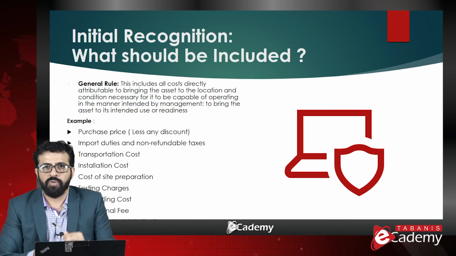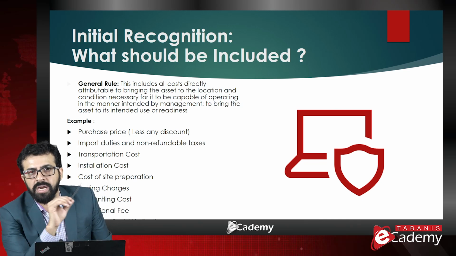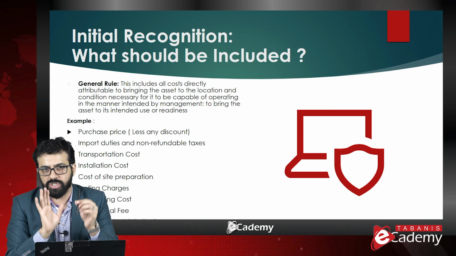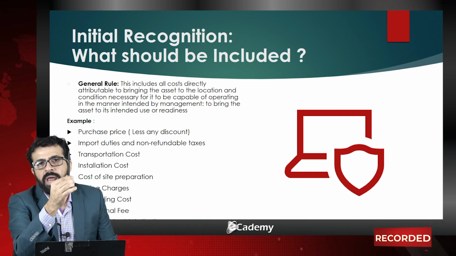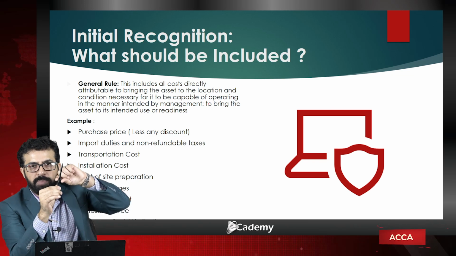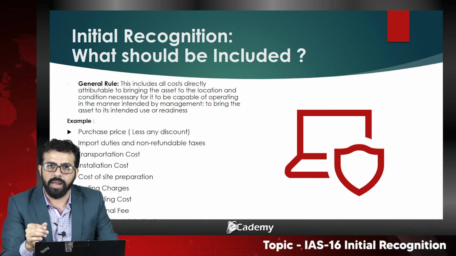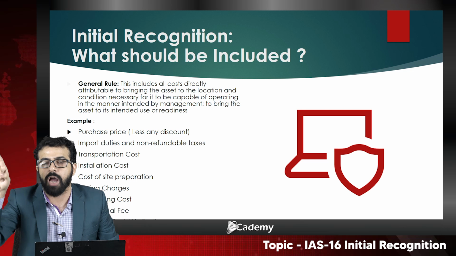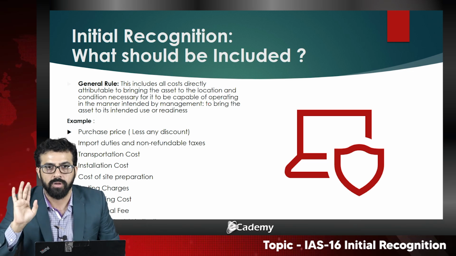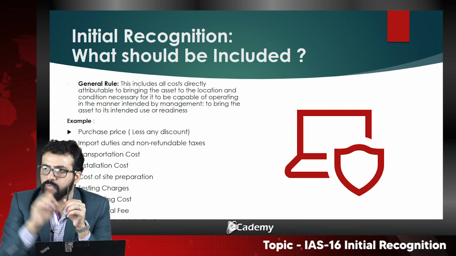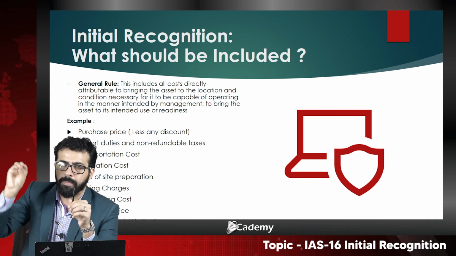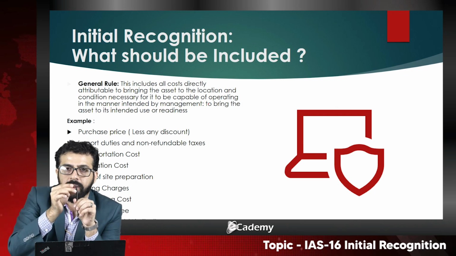Now remember, for example, I have incurred a particular cost just to make this pen workable. If this pen would not be here, I would not incur that cost. For example, if the nib of this pen is not working, I go to the market, purchase a nib and install it here.